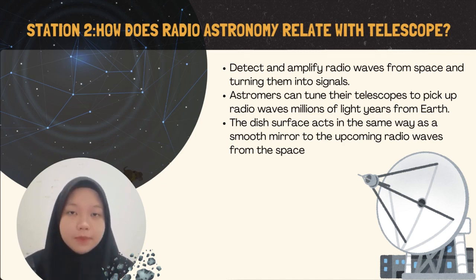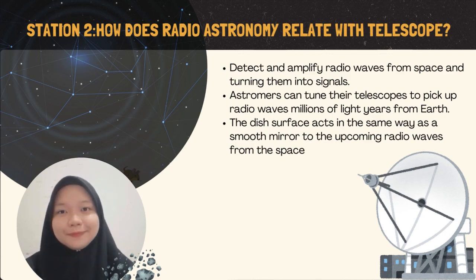And if you look at the picture, the radio telescope has a circular shape, which we call a dish surface. It acts like a smooth mirror, reflecting the incoming radio waves from space, and when reflected, it focuses them into one point at the telescope's focus cabin.